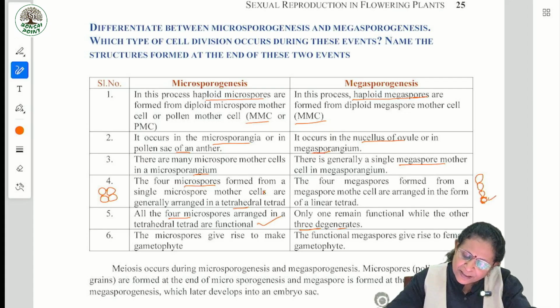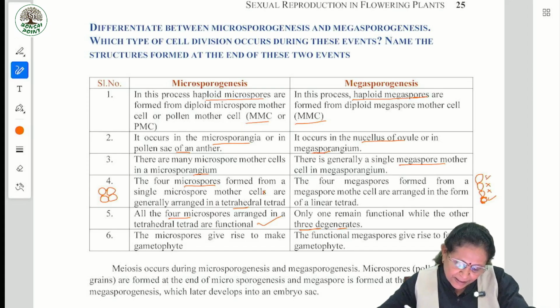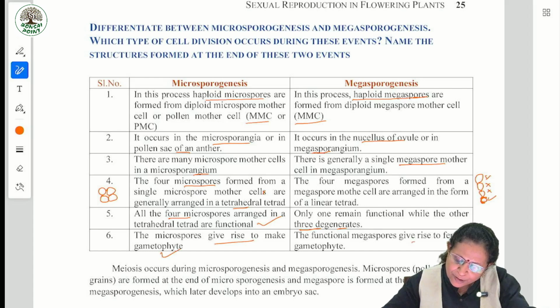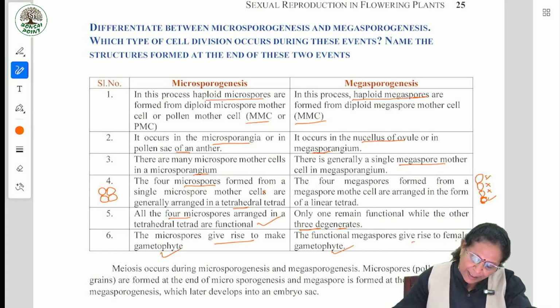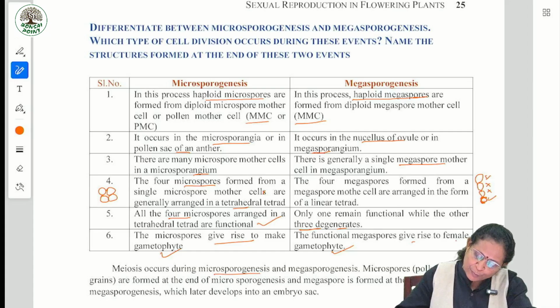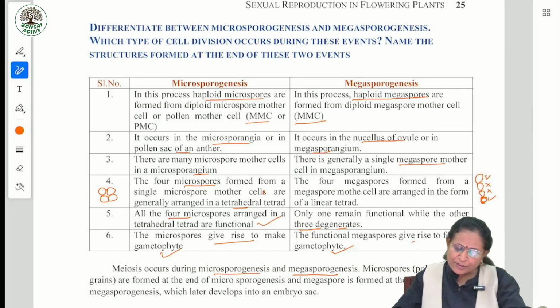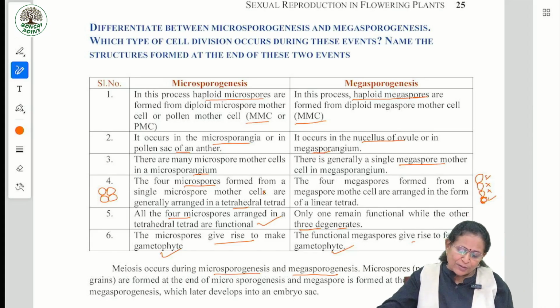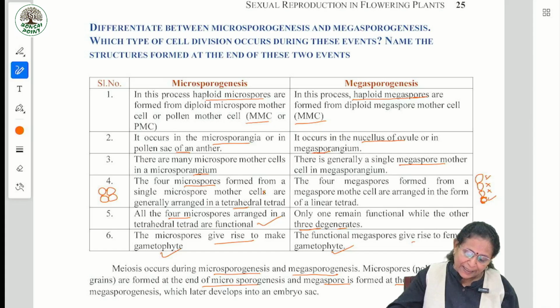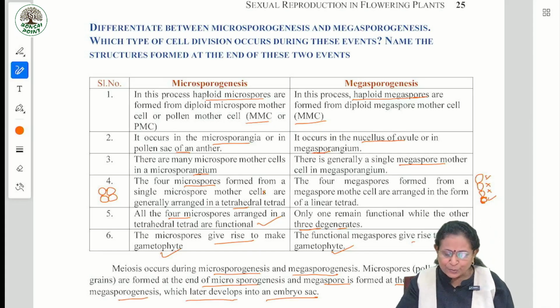This is functional and these degenerate. The microspores give rise to male gametophyte. The functional megaspore gives rise to female gametophyte. Meiosis occurs during microsporogenesis and megasporogenesis. Microspores, that is, the pollen grains, are formed at the end of the microsporogenesis, and megaspore is formed at the end of megasporogenesis, which later develops into embryo sac. Okay.